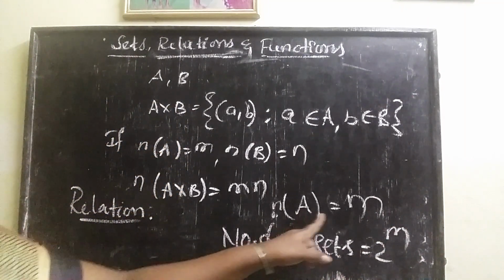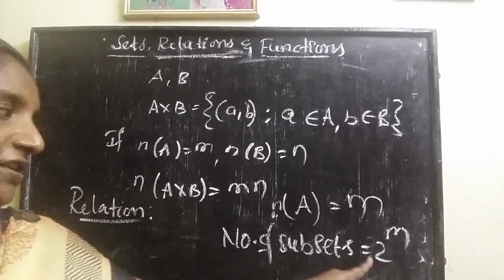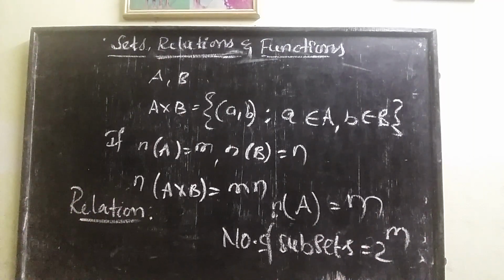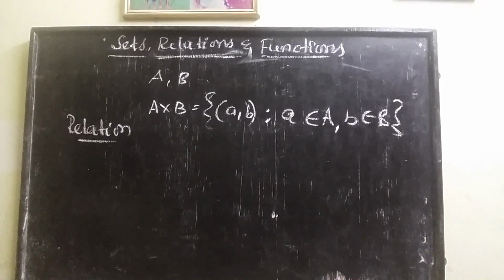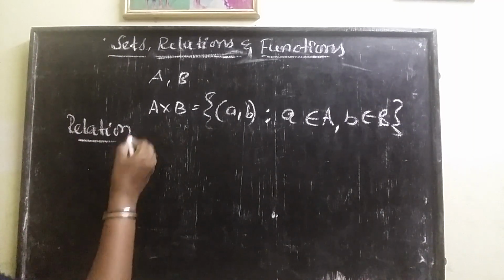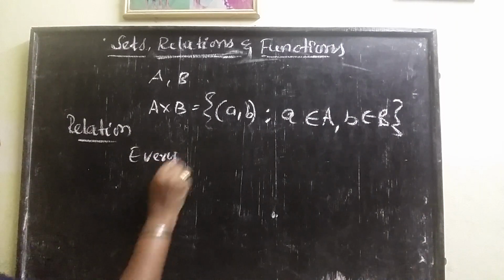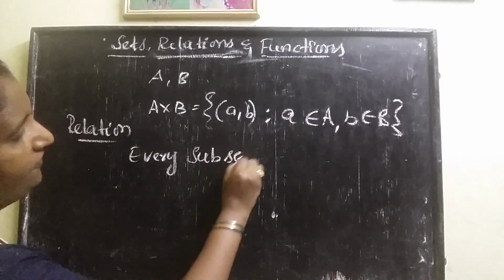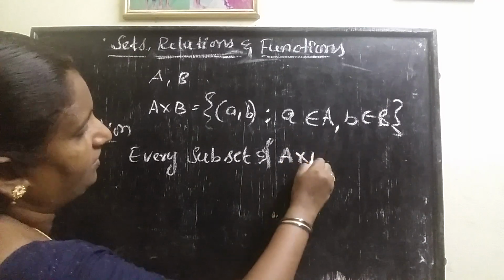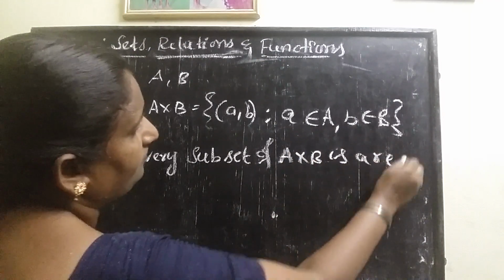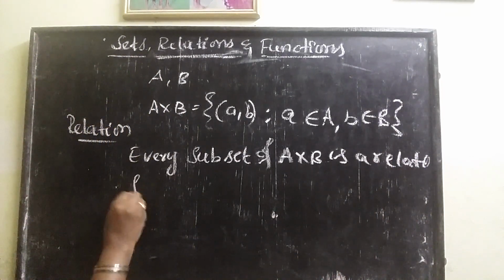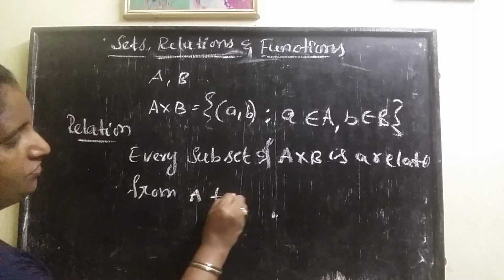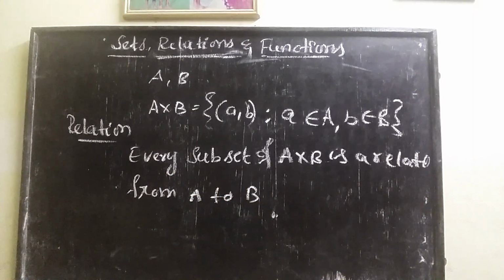In this concept, we are going for a relation from a set A to B. A relation from A to B is nothing but every subset of A cross B. Every subset of A cross B is a relation from A to B.